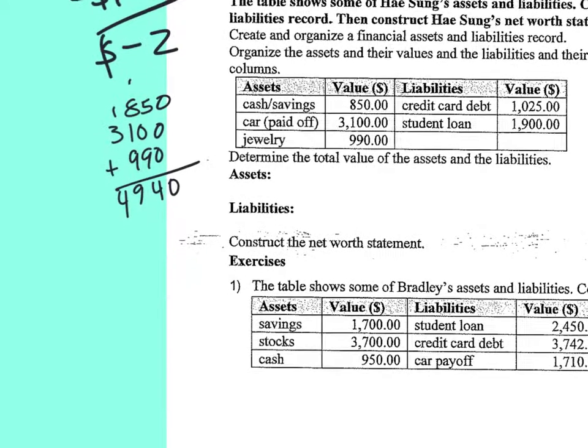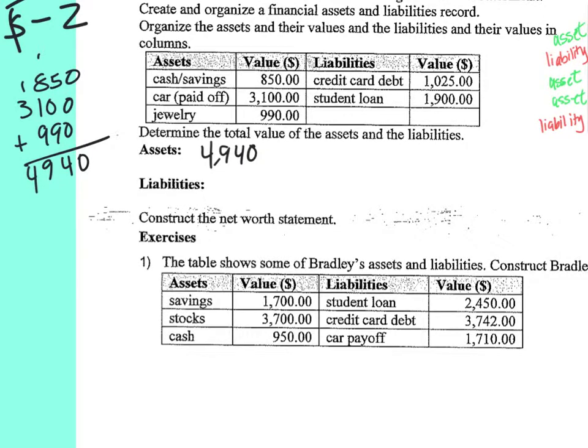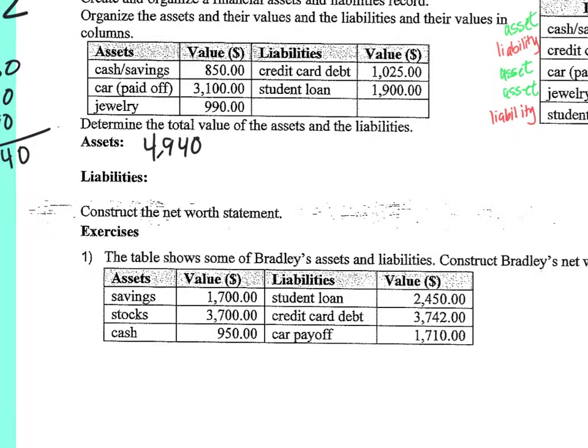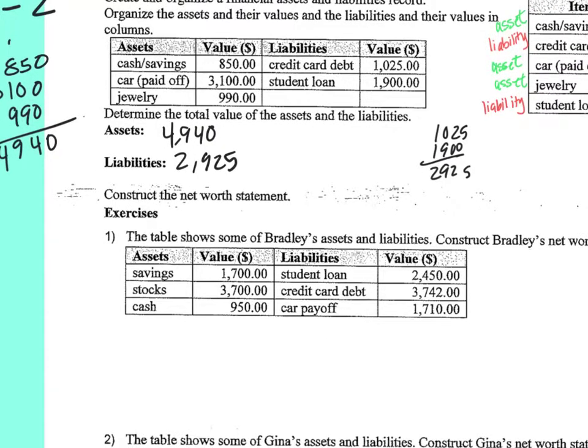Okay, so assets, we have 4,940, right? Okay. What about your liabilities? When you added that up, what did you get? It should have been a little bit bigger than that because you got 1,000. Okay, there you go. So 2,925. So if you have to figure out the net worth, you're just subtracting those two numbers. Does that make sense?